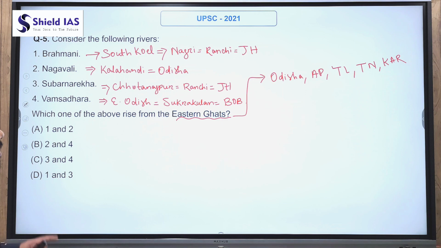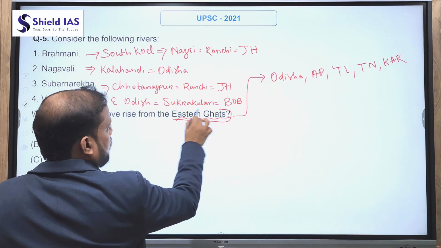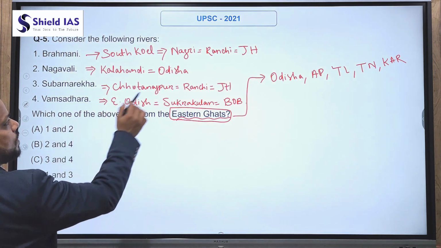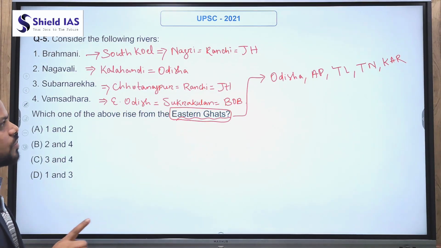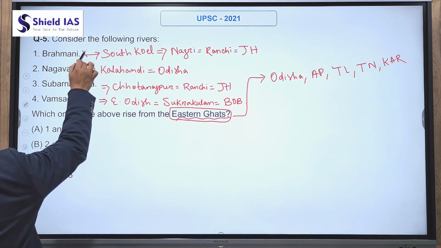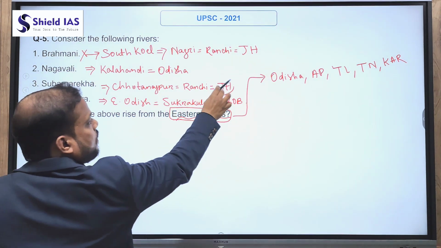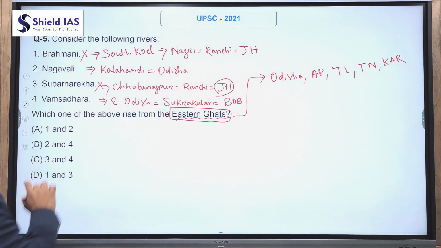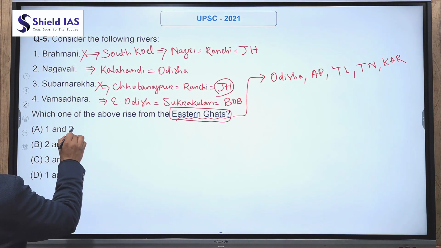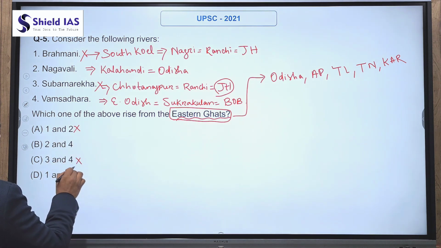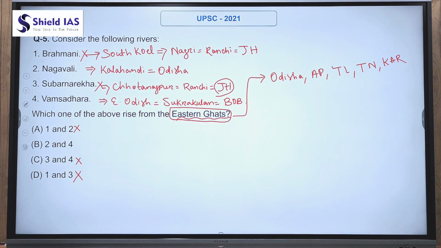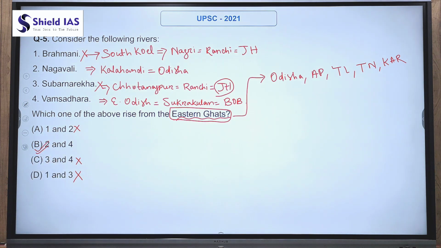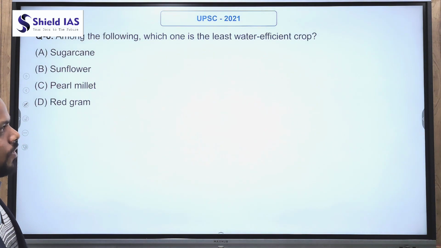So now the question says the river which rises from the Eastern Ghat. As per the statement, Jharkhand is not part of Eastern Ghat, so we can eliminate option 1. Again, Suvarnarekha is in Jharkhand, so we can eliminate option 3. If we eliminate options 1 and 3, A, C and D are eliminated, only one option remaining, that is B, 2 and 4 only. Now move to the next question.